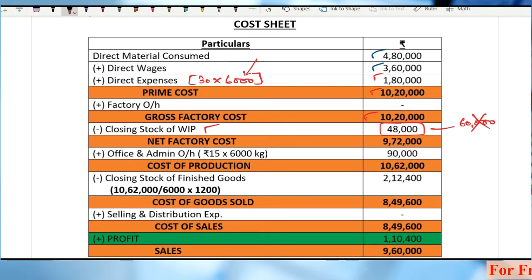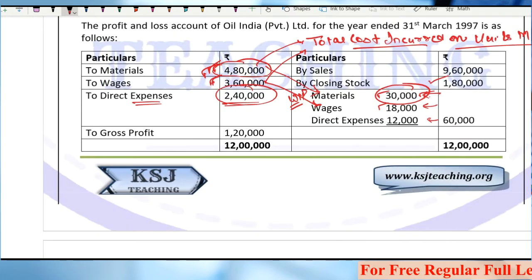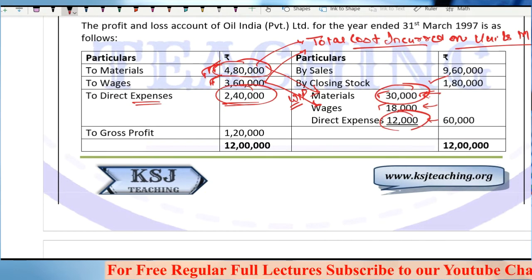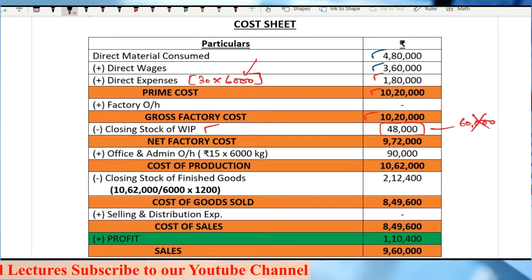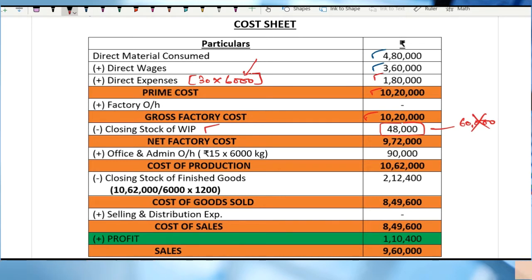So if I am already taking it on the number of units produced, then why will I reduce this figure? I have not included this WIP cost in this 1,80,000. This is purely on the number of units produced, and that is what I need. Right? So that is why here instead of 60,000 I have reduced 12,000 and I have taken the closing WIP